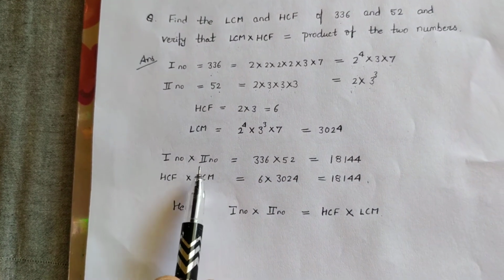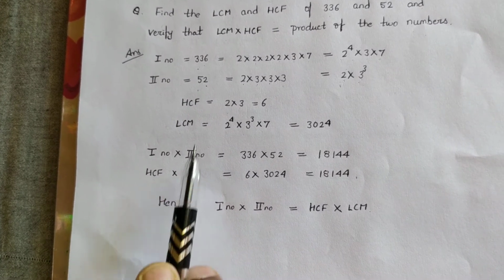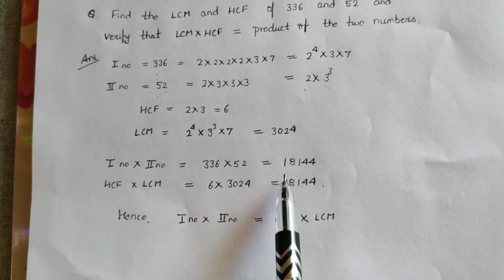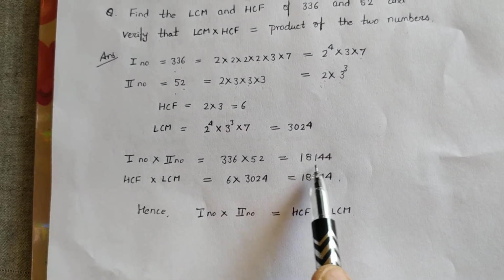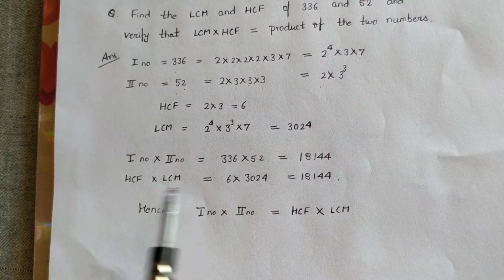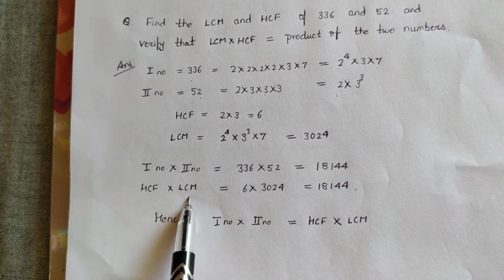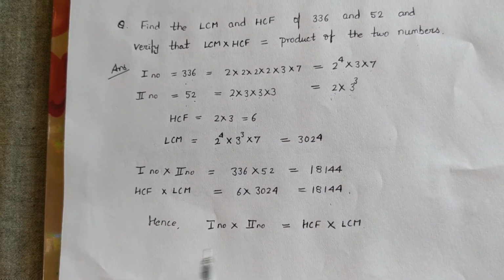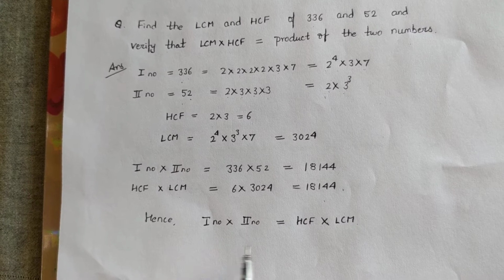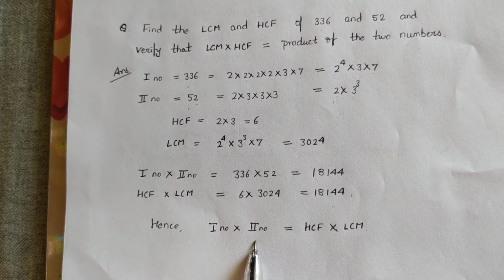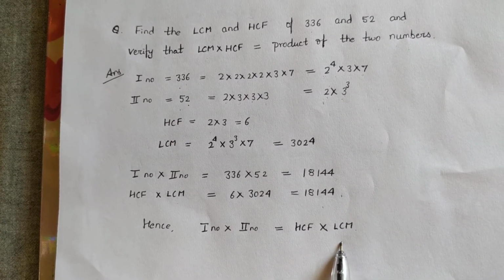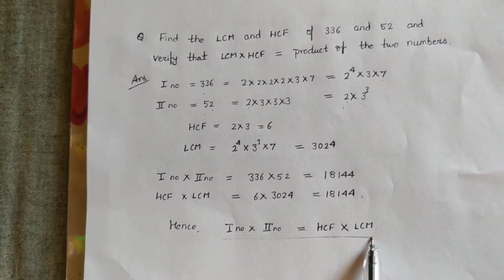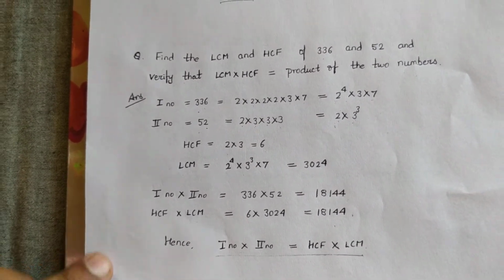Now first number multiply second number, which is the product of two numbers. 336 multiply 54. When we multiply the numbers, we will get 18,144. And when we multiply HCF and LCM, we will again get 18,144. Hence, we have proved that first number multiply second number is equal to HCF multiply LCM. This is also a formula which is applicable for two numbers only.